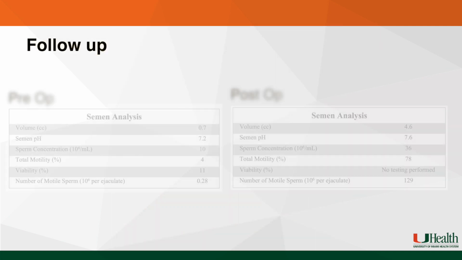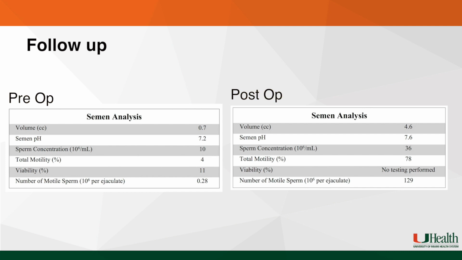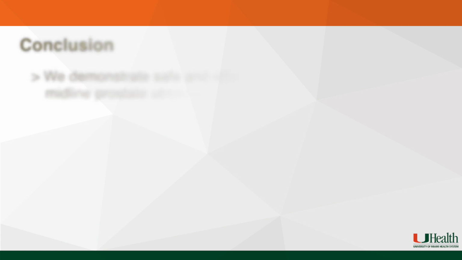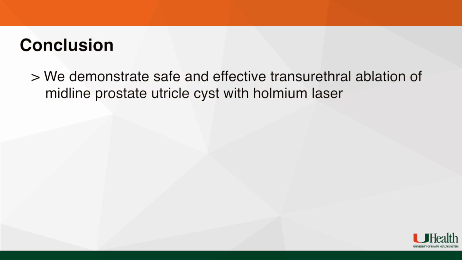On postoperative follow-up, the patient's symptoms had completely improved, and his semen analysis confirmed a normal volume ejaculate with much improved sperm concentration and motility. In conclusion, we demonstrate safe and effective transurethral ablation of midline prostatic utricle cyst with holmium laser.